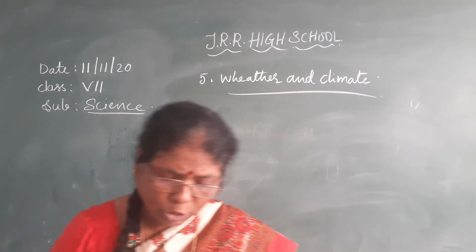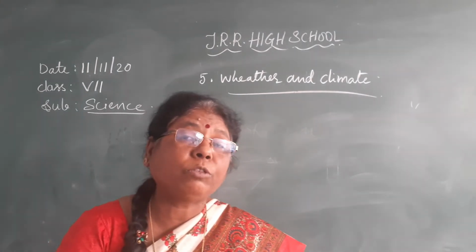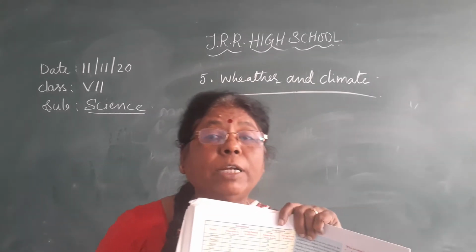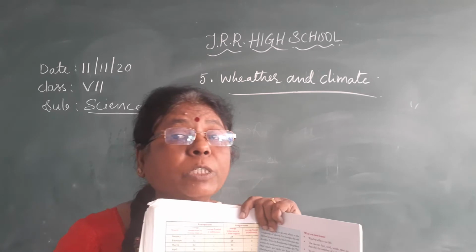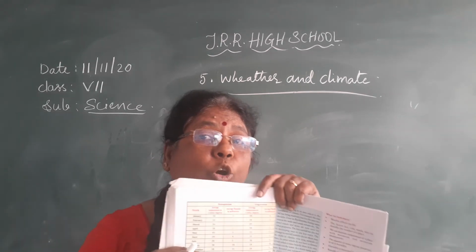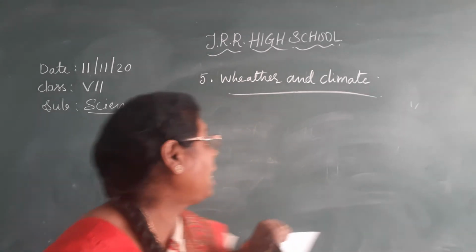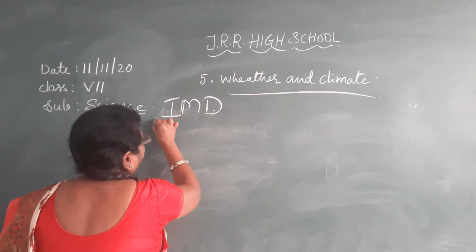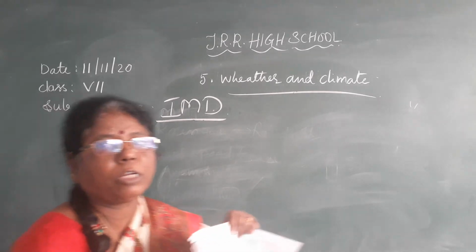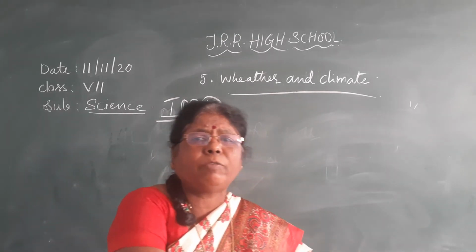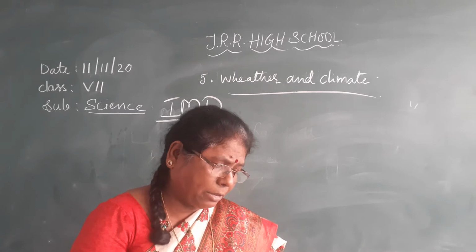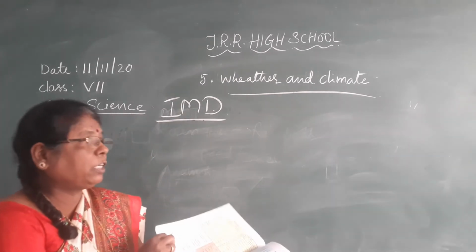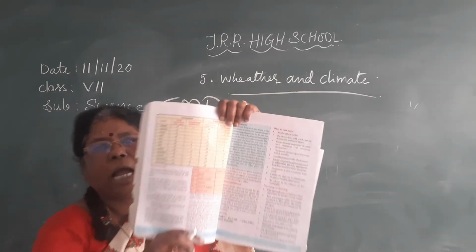Here by seeing this, you can tell that it is for about 25 years. They have taken this temperature for 25 years. Who will observe these weather conditions? IMD, the Indian Meteorological Department. The Indian Meteorological Department only collects the weather data. So here they have collected the average temperature and rainfall for the 25 years.